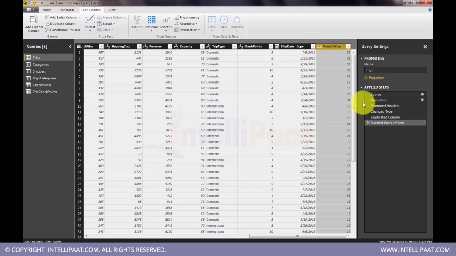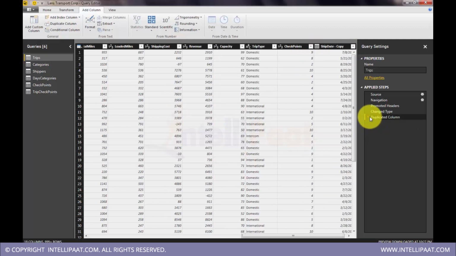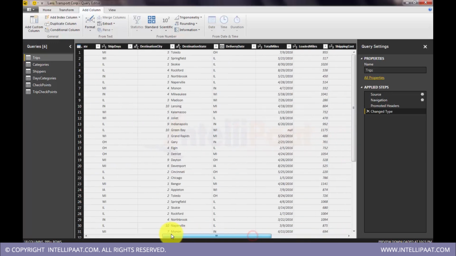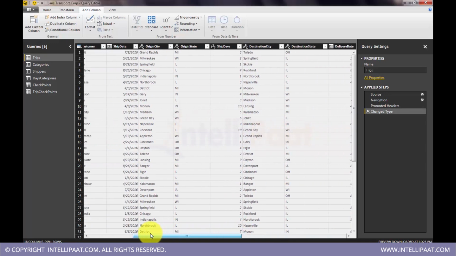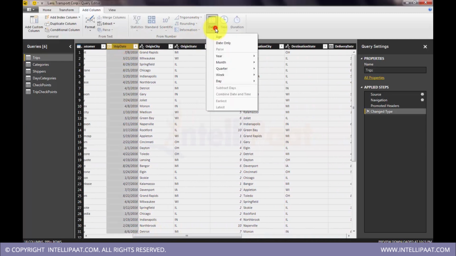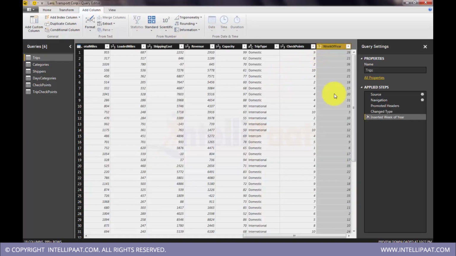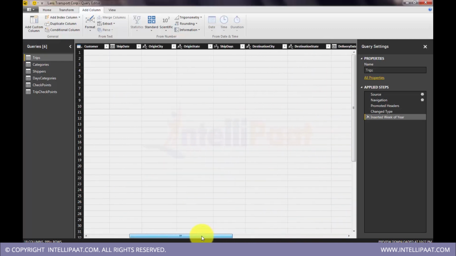Okay, so now I got this as a new column. That's what I was looking at in the first place. You see, it gets added as a new column, week of the year.